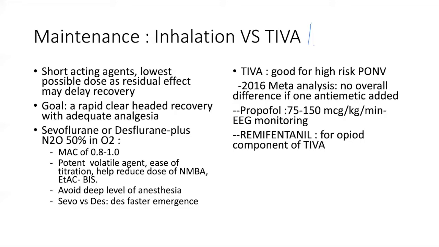With monitoring of the BIS, and end-tidal agent concentration we are also monitoring. Avoid deep levels of anesthesia. But TIVA is good for high-risk PONV patients, although a meta-analysis reports no overall difference if one antiemetic is added before. The TIVA regimen for propofol is 75 to 100 micrograms per kg per minute with EEG monitoring. Remifentanil nowadays we are using as the opioid component for TIVA.